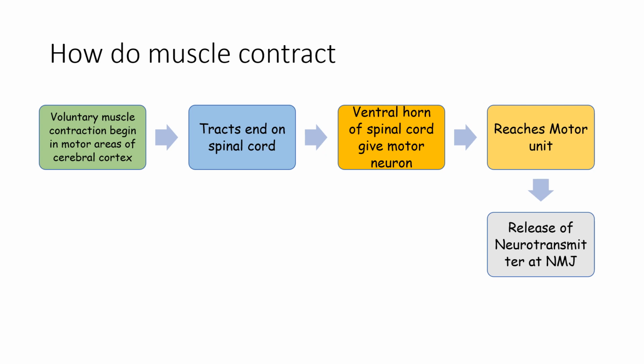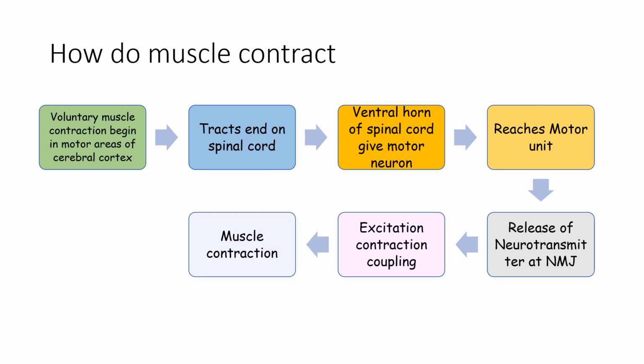There will be a series of events in the neuromuscular junction resulting in generation of the motor end plate potential, then the action potential, and then finally we have the excitation process, which is coupled to the contraction process, cross bridge cycling. Finally, muscle contraction will be there, which is followed by a phase of muscle relaxation.